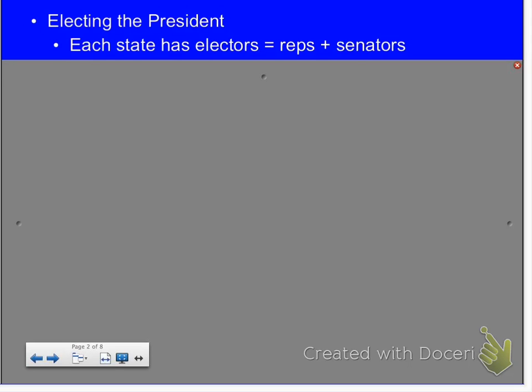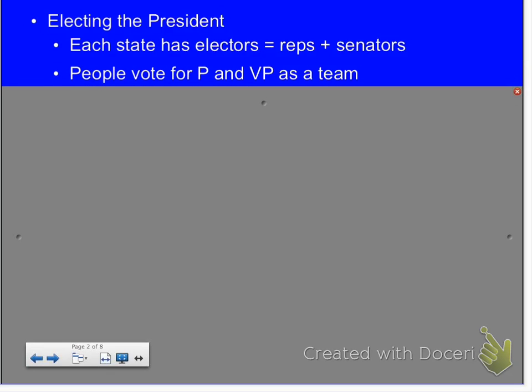So, go ahead, Greg. Like I said before, people vote for the president and the vice president as a team. Before the former method, they did not do this.